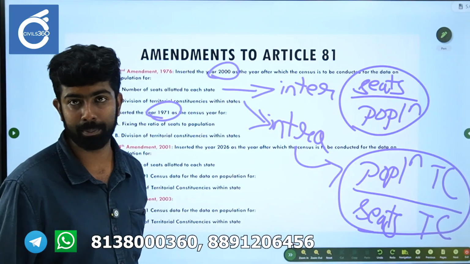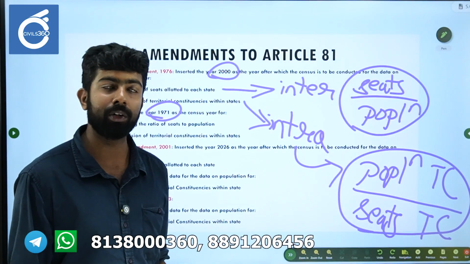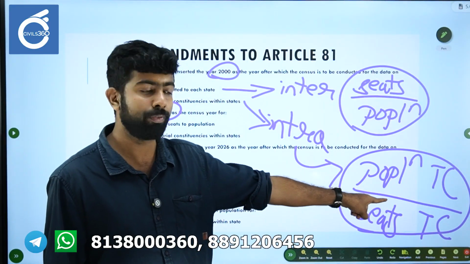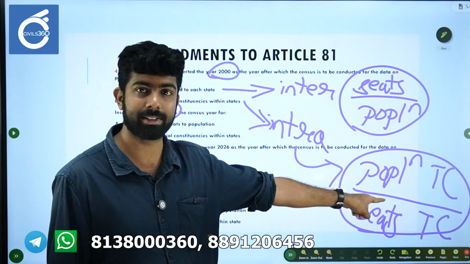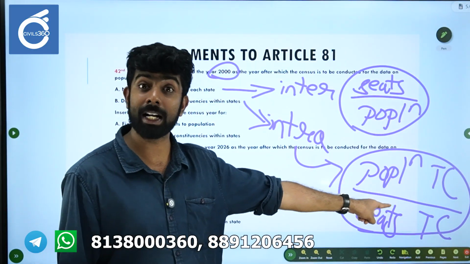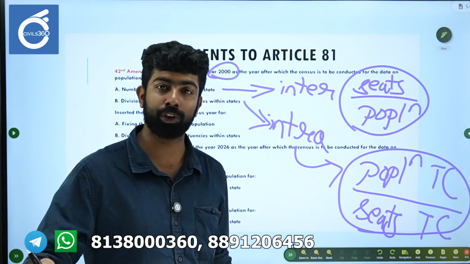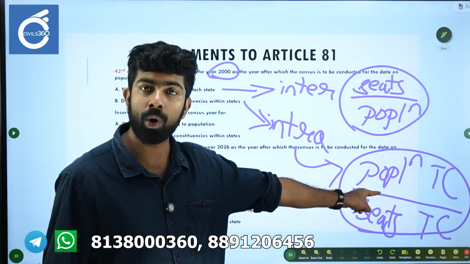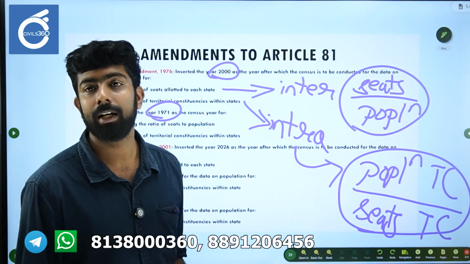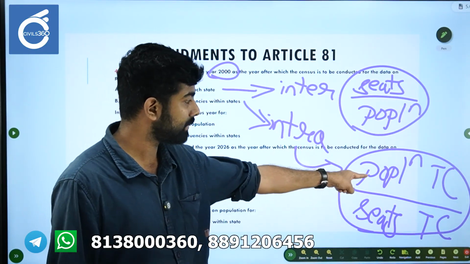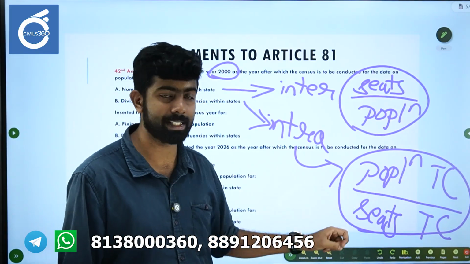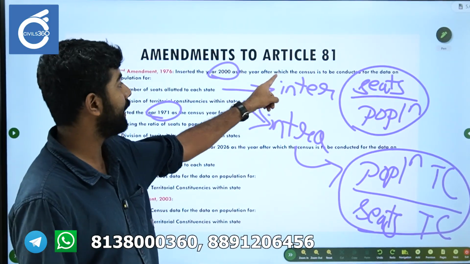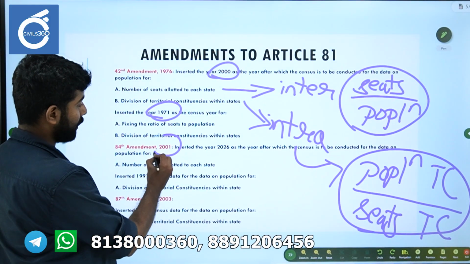But afterwards it was understood that there is no problem if we use the latest statistics for calculating this intrastate parity, because it only ensures redrawing of the boundaries of territorial constituencies.